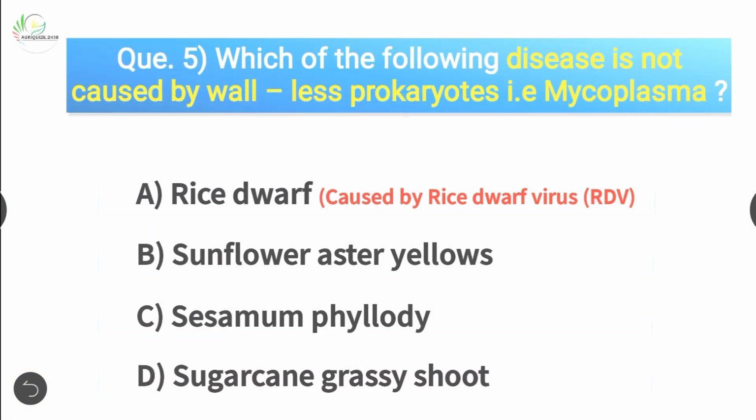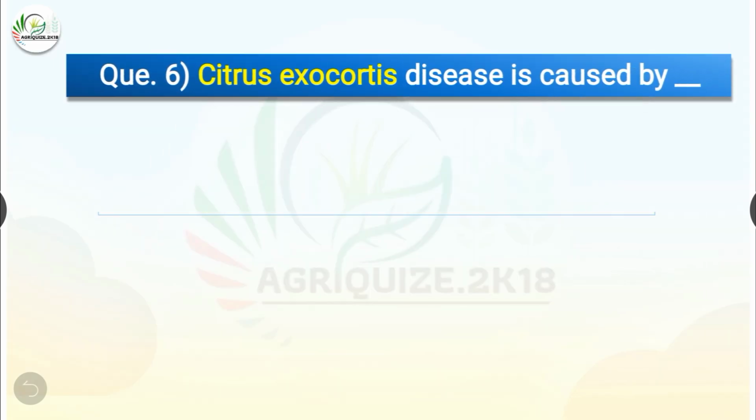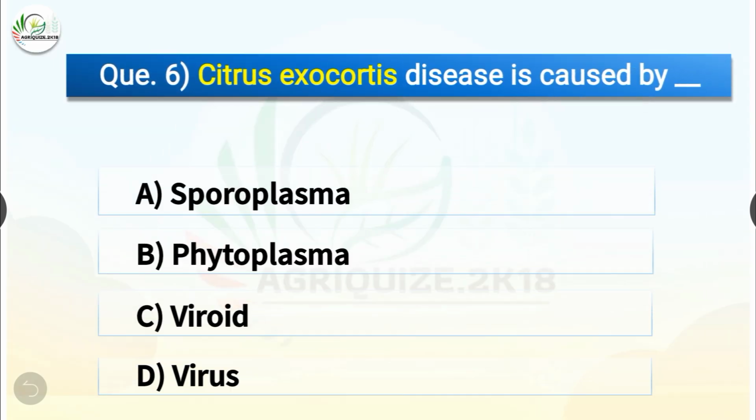Question number 6. Citrus exocortis disease is caused by dash. The options are sporoplasma, phytoplasma, viroid or virus. The correct answer is option C, viroid. So citrus exocortis disease is caused by viroid. Citrus exocortis is a disease of citrus plant caused by the citrus exocortis viroid.